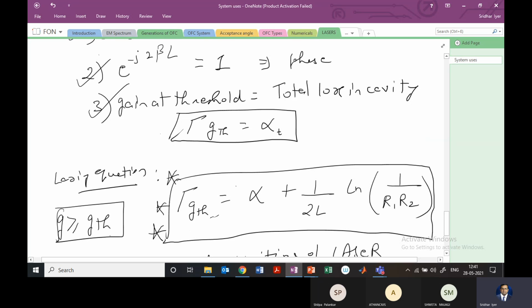You'll have to remember it. We are not deriving it, right? So this equation must be mentioned if anything on lasing is asked, right?